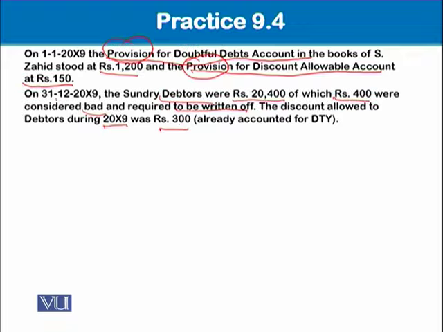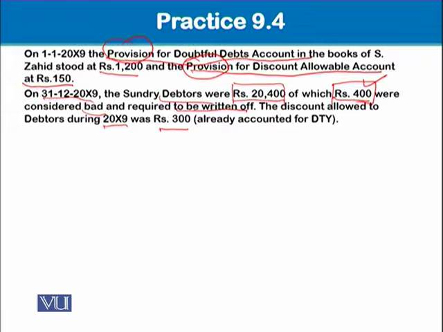That on closing date, we are having this balance, and we have to pass an accounting entry for this 400. This 400 has not yet been accounted for. Out of this very balance of 20,400, this 400 is now considered bad. Anyways, we will do this accounting and then I will recall this to you once again.